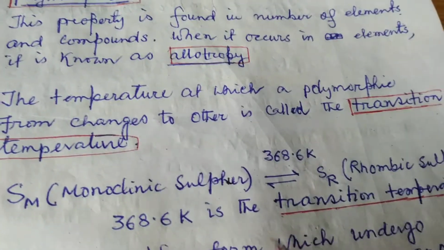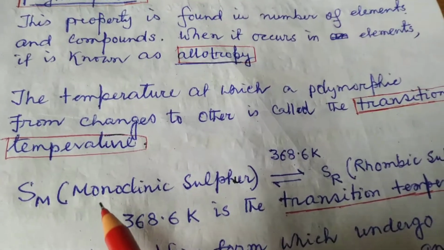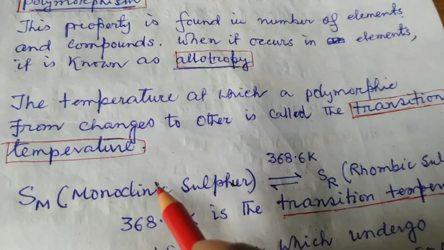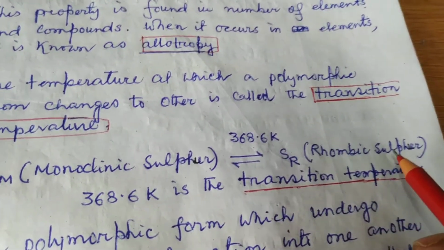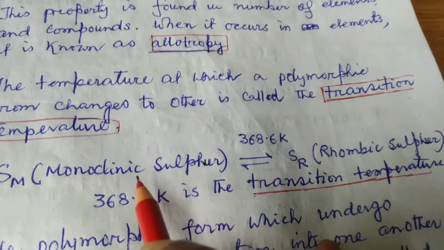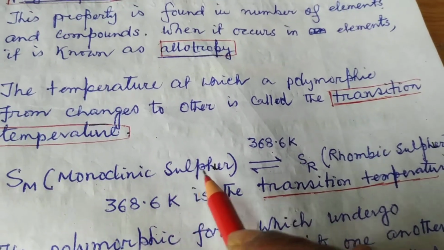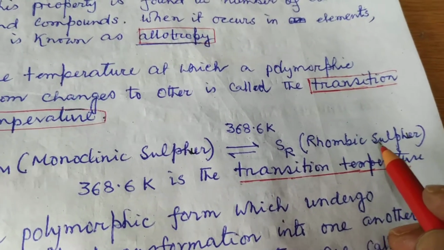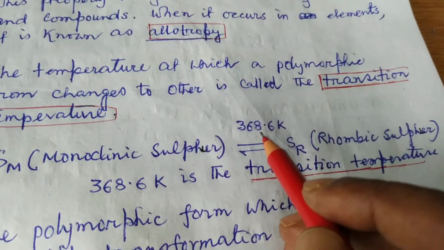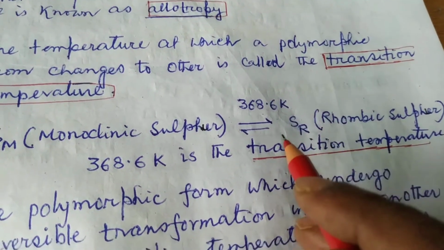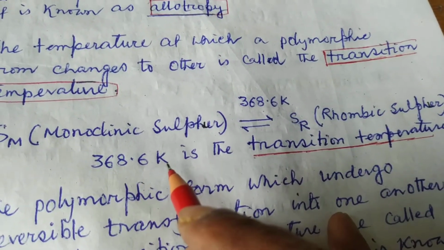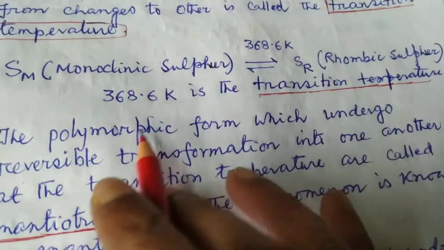Now, for example, sulfur. It exists as monoclinic as well as rhombic sulfur. The transition from monoclinic to rhombic sulfur occurs at 368.6 Kelvin. So, 368.6 Kelvin is the transition temperature.